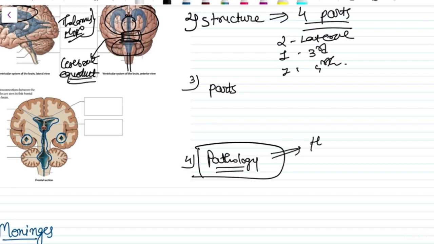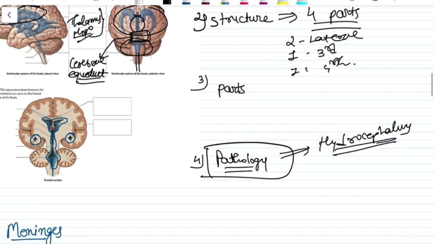The pathology is hydrocephalus. When there is an excessive accumulation of cerebrospinal fluid in the ventricles, they enlarge, and from outside you can see an enlarged head, so it is a hydrocephalus.